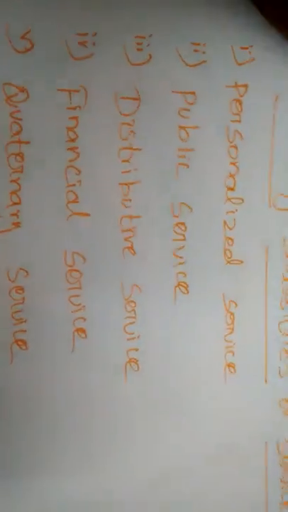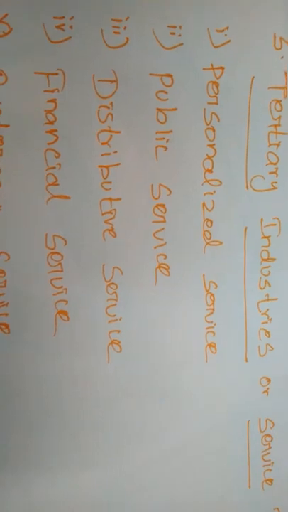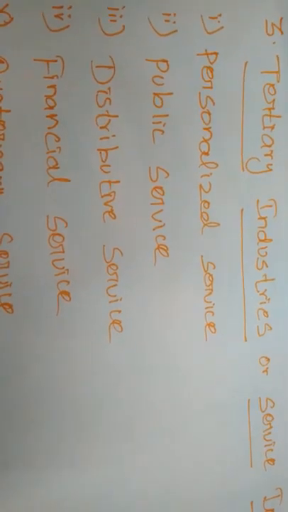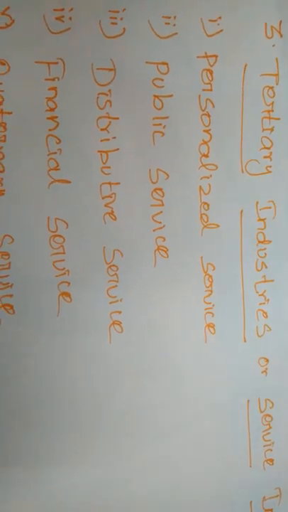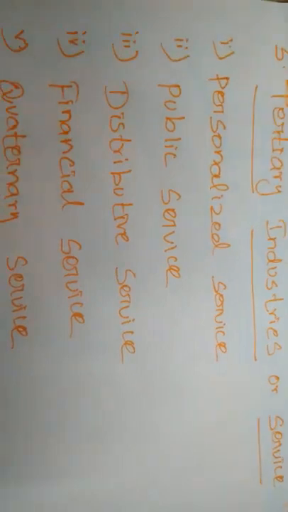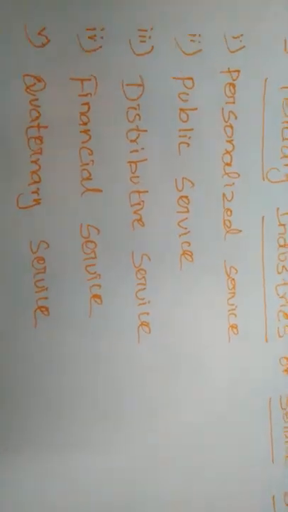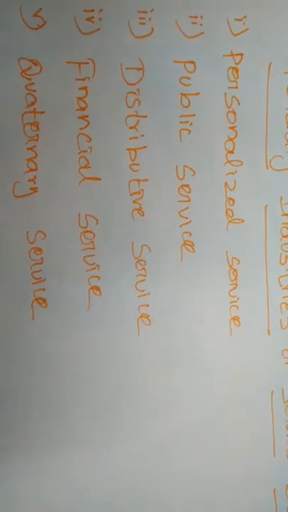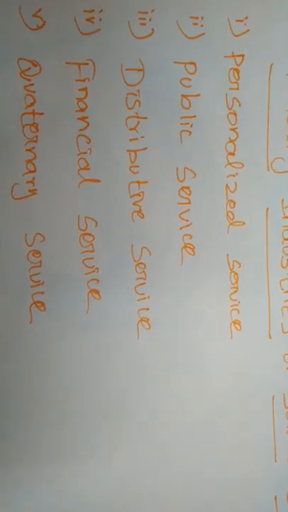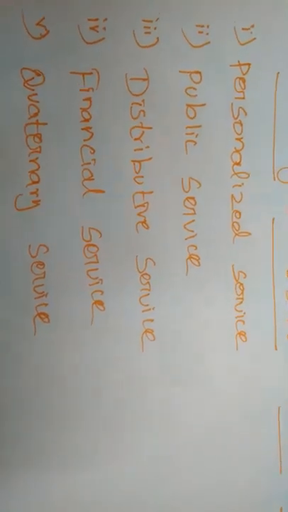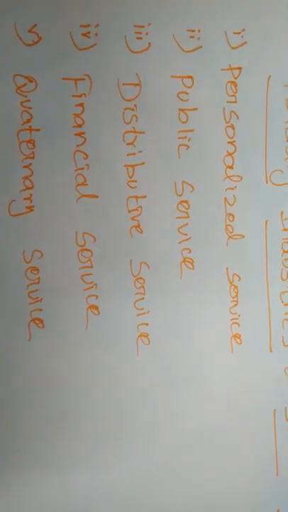First one is personalized service. Personalized service means individuals and private institutions selling their service to others. Individual people provide services for other people in the form of plumbers, servants, maids, carpenters, and masons. Everything is also a service.